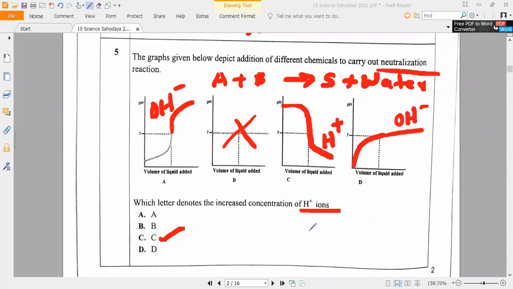Everybody? So, analyzing skills. The question is not difficult, but what is the concept you have to remember here? Varshini, can you answer? Which concept should we know here? Nitinath? Arvind? pH value. The pH value decreases when the H plus ions increase. This is the only concept you have to remember. Is there any other new thing here? Nothing. Yes or no? So, for a decreasing graph, blindly you can choose this answer. That is the correct answer.